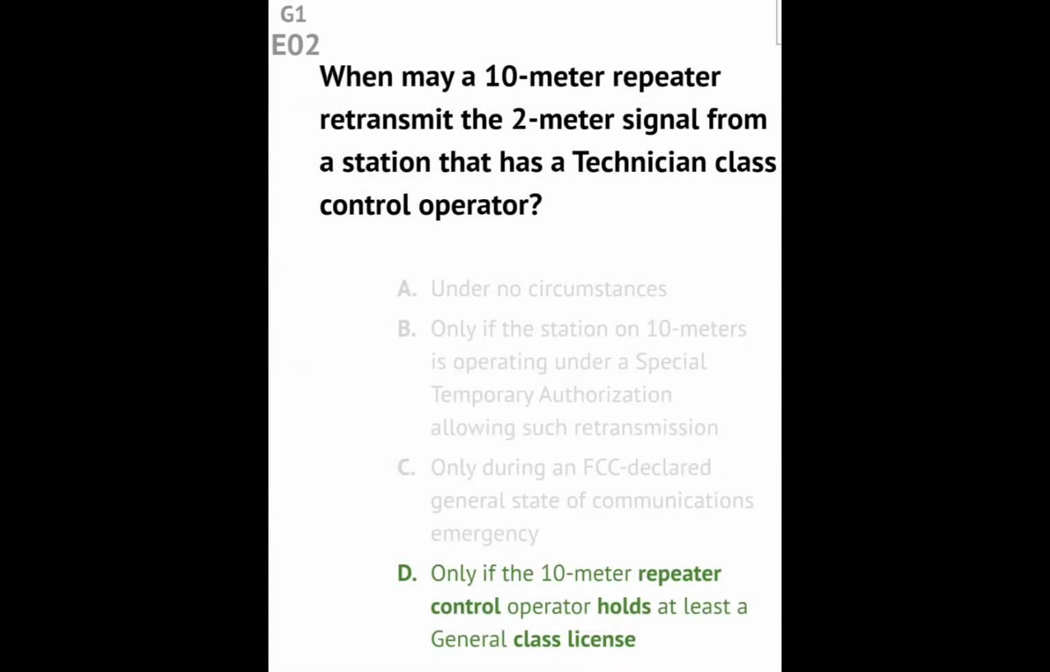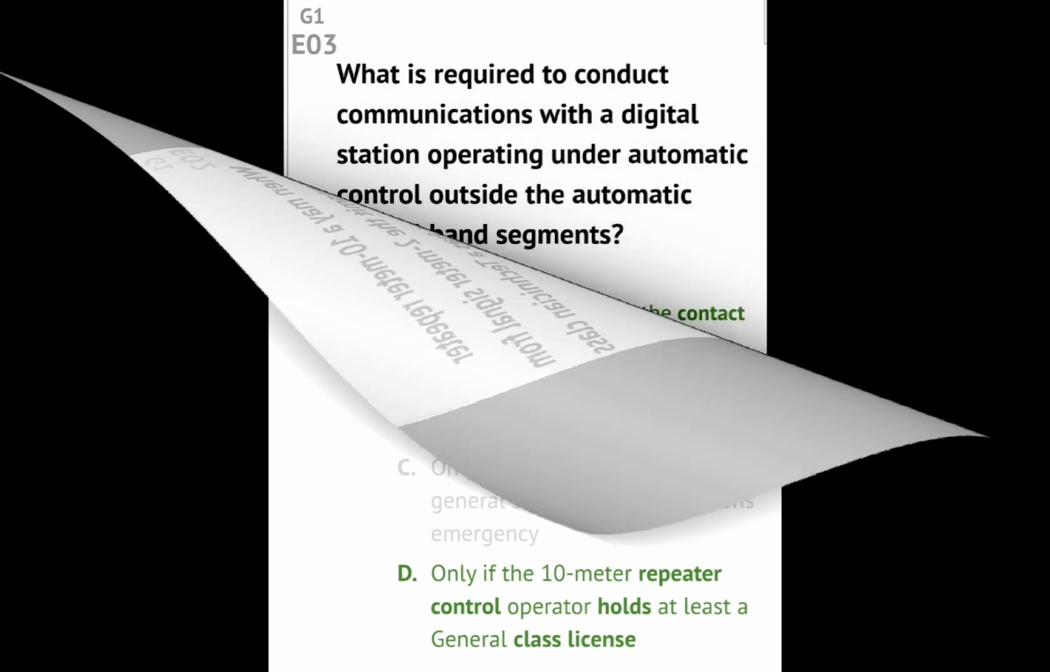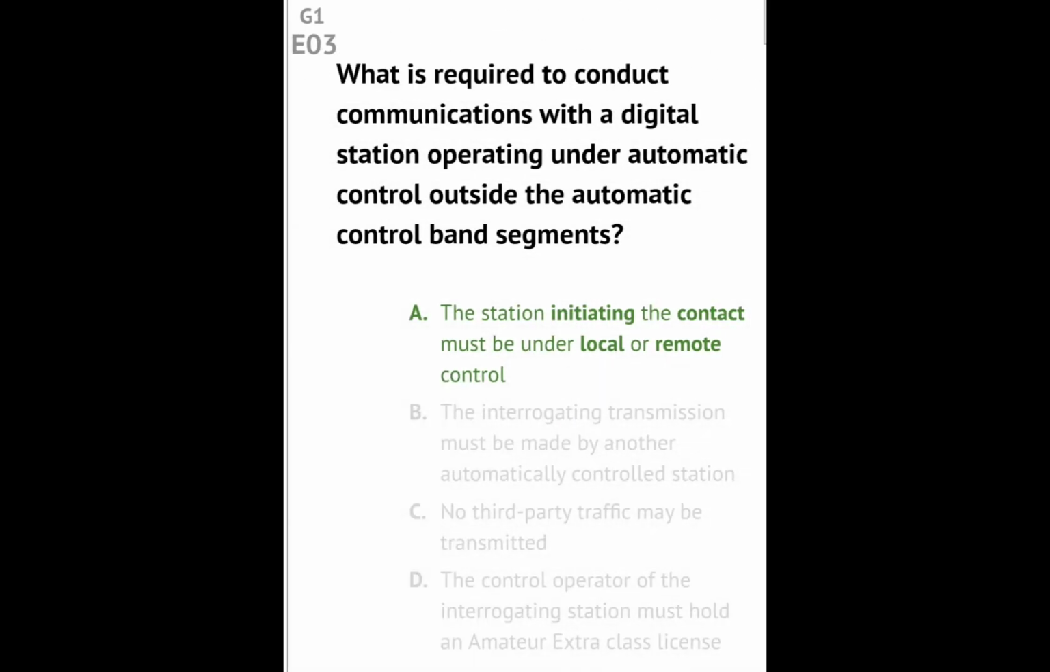Question G1E02. When may a 10-meter repeater retransmit the 2-meter signal from a station that has a technician class control operator? Answer: only if the 10-meter repeater control operator holds at least a general class license. Question G1E03. What is required to conduct communication with a digital station operating under automatic control outside the automatic control band segments? Answer: the station initiating the contact must be under local or remote control.